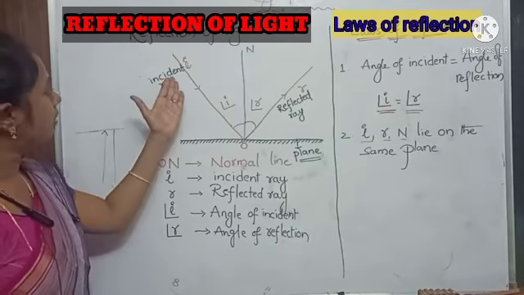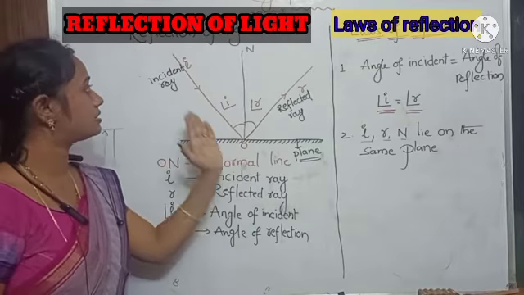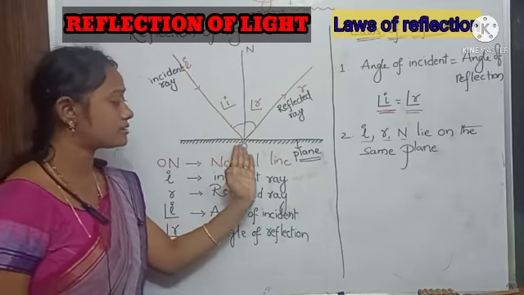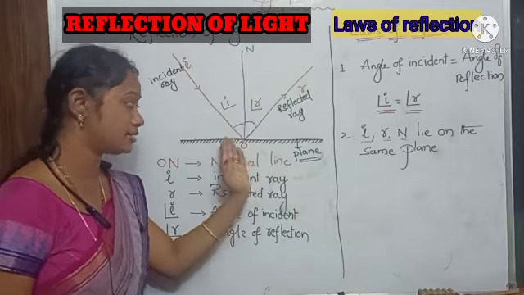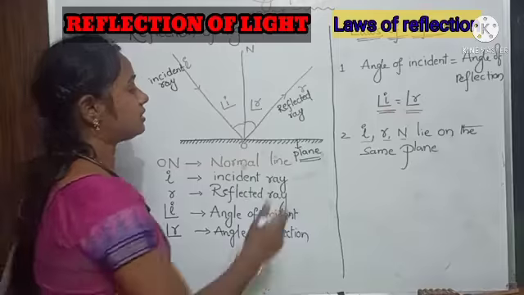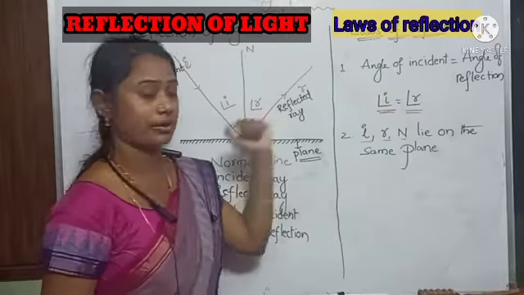Here, the incident ray is denoted with I. The same light ray, after it is reflected, is known as the reflected ray, denoted as R.